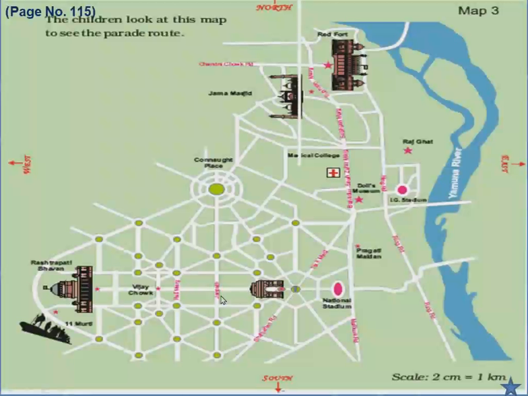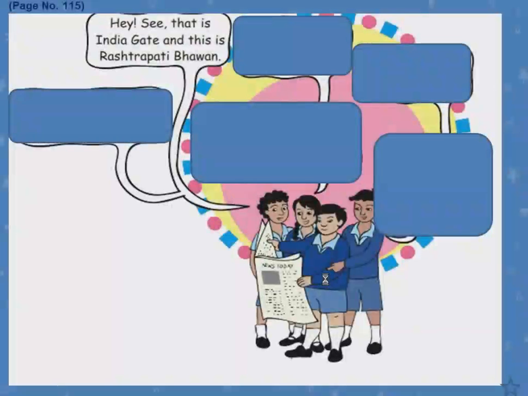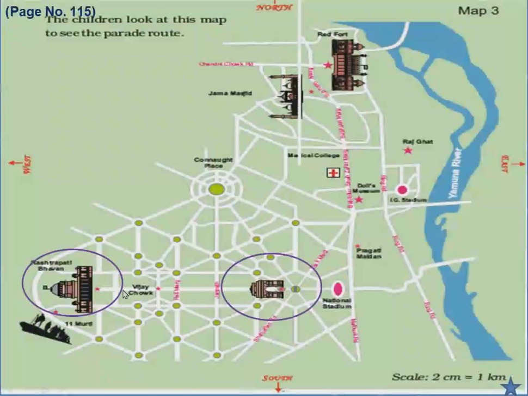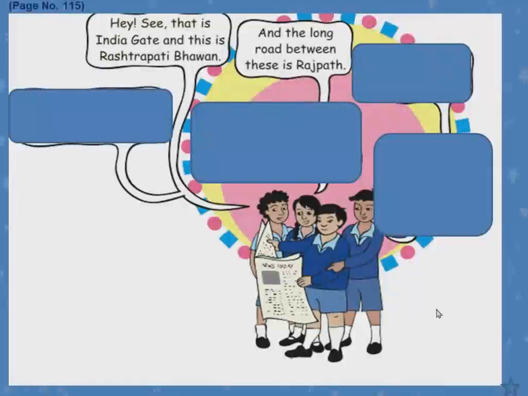So the children were looking at the map which is given, and this is the map, and they were identifying the places. First they identified Rashtrapati Bhavan and India Gate. This is Rashtrapati Bhavan and this is India Gate. And the long road between these is Rajpath. We already studied that. The road which joins Rashtrapati Bhavan and India Gate is called Rajpath.